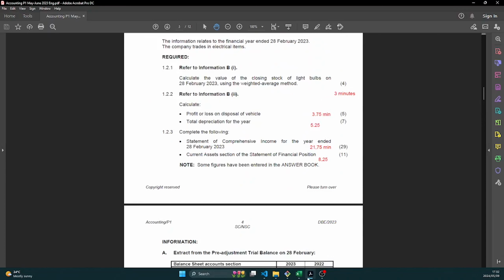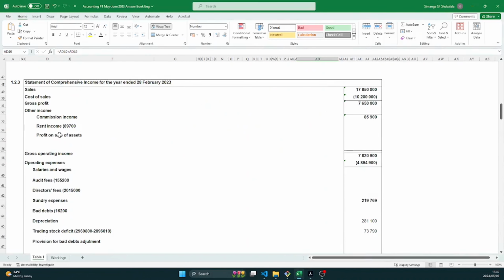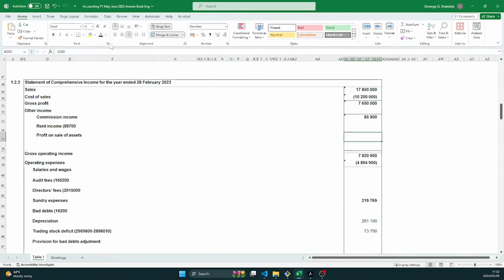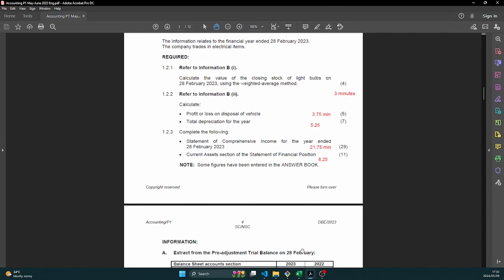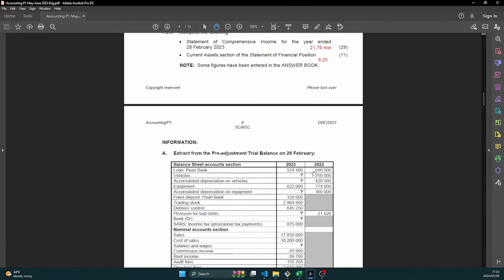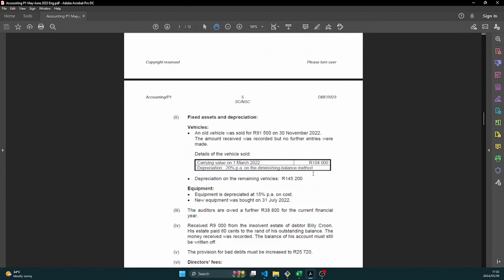We calculated it, so let's just plug it in onto our income statement. So here's the profit on sale that we calculated earlier on. Easy marks. Even if your answer was wrong in this question, you would probably get it as a mark with error here in the income statement, right?